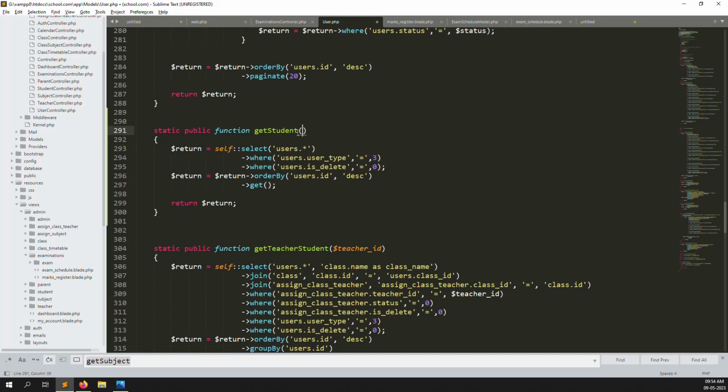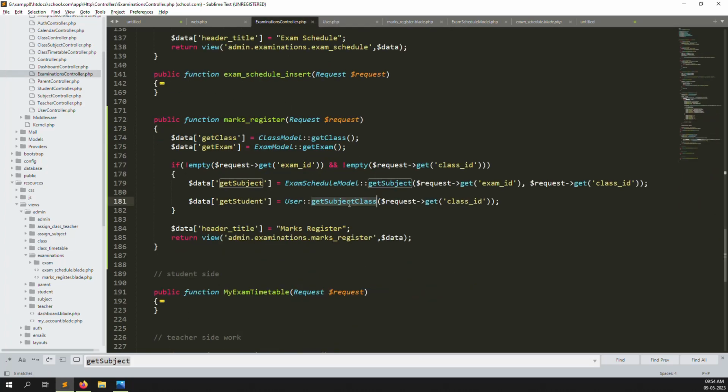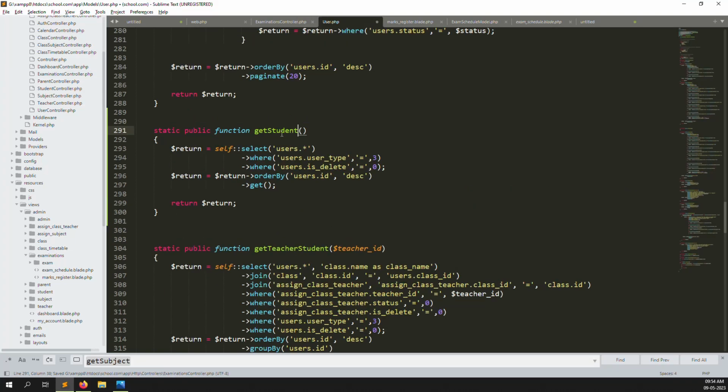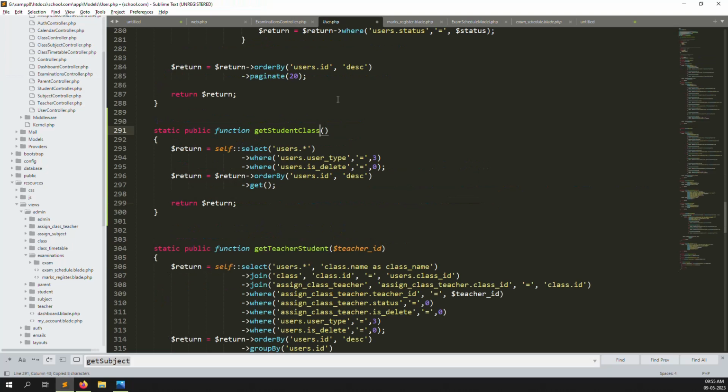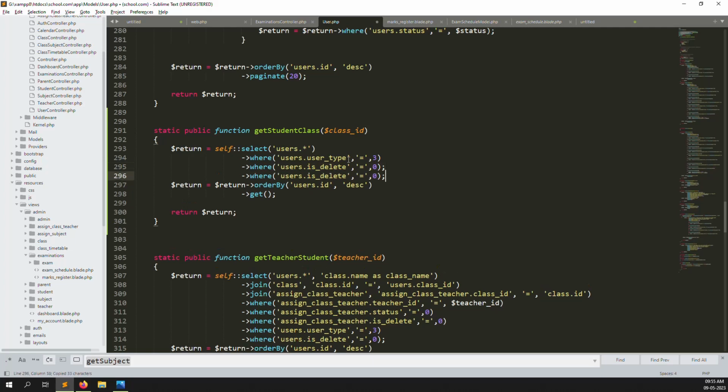And here we can change to get student, not subject, sorry, I just made a mistake, get student class, and we can change here get student class. Also I already passed one class id, one parameter, so just we can change here class id. Okay, let's make the where again, and here we can change users dot star to class id.